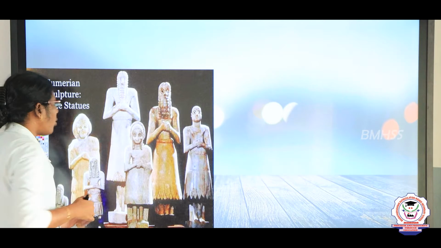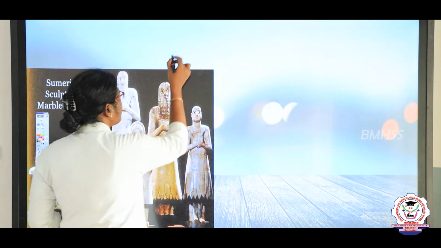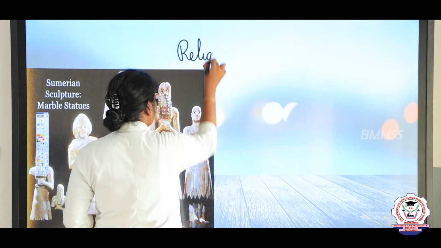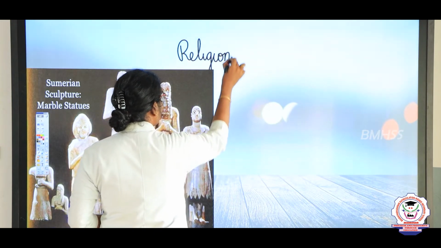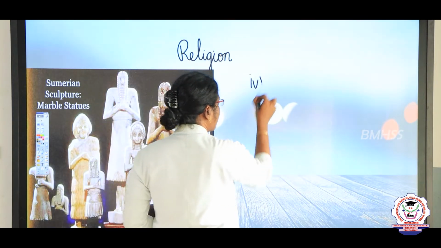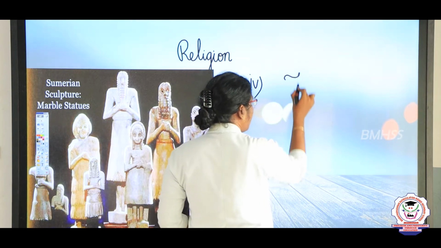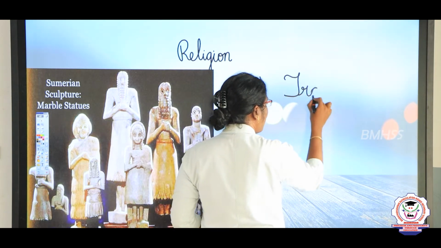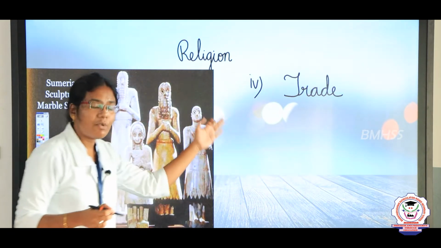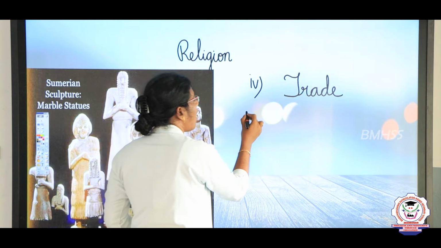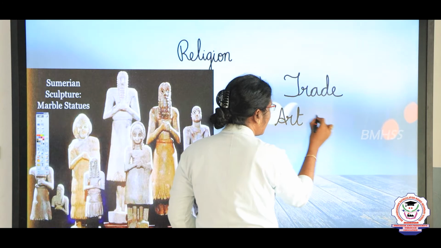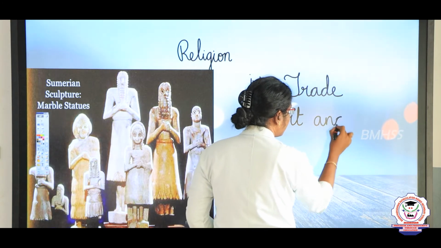Then the third point is different religious beliefs should be there. Then the fourth point is there should be trading, which means we need to exchange goods. So the fourth point is trading. Then the fifth point is art and craft work.